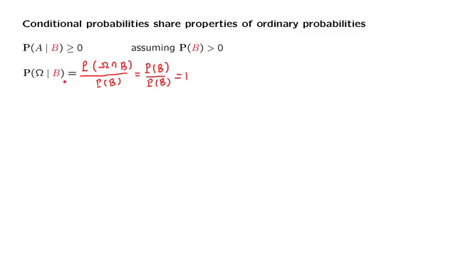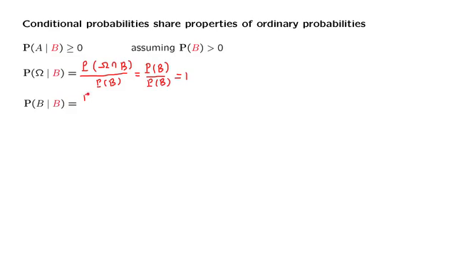Now remember that when we condition on an event B, we could still work with the original sample space. However, possible outcomes that do not belong to B are considered impossible, so we might as well think of B itself as being our sample space. If we proceed like that and think now of B as being our new sample space, what is the probability of this new sample space in the conditional model?